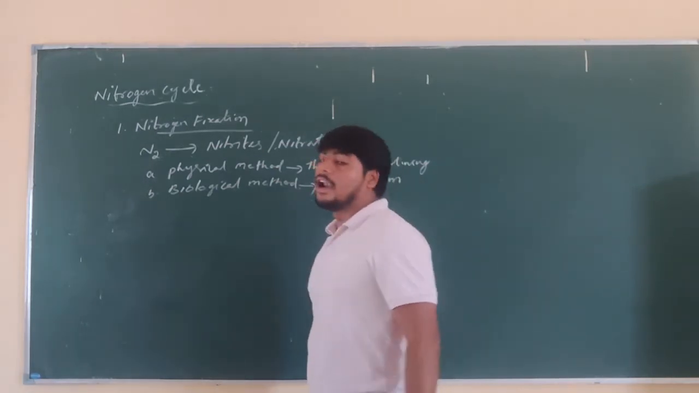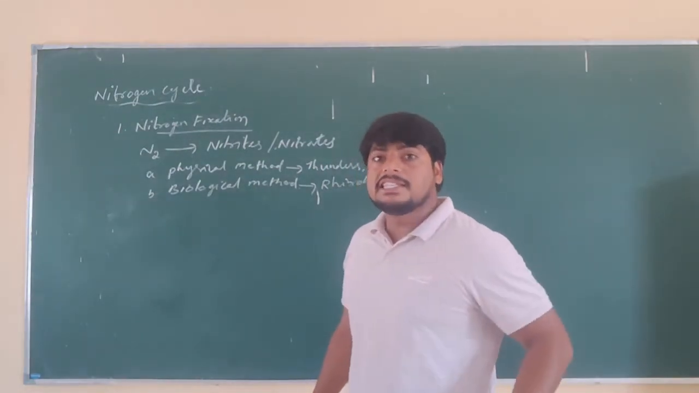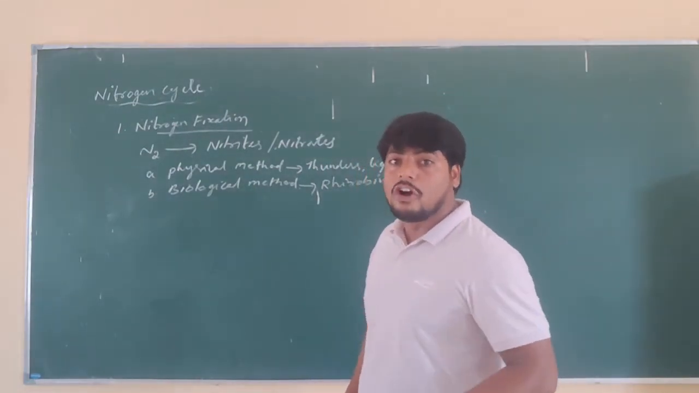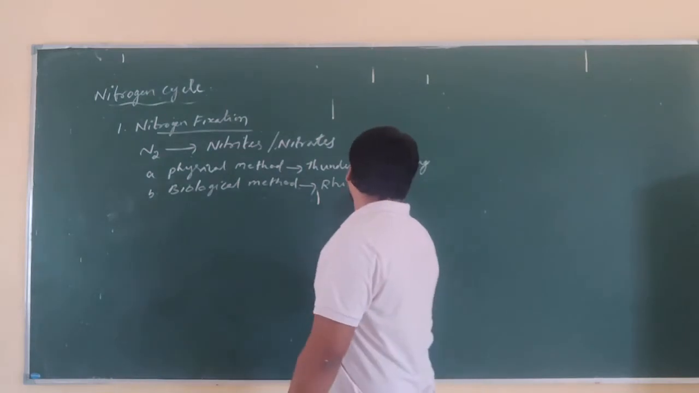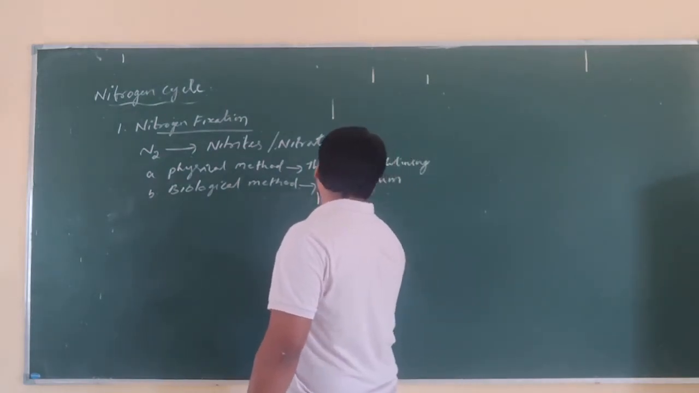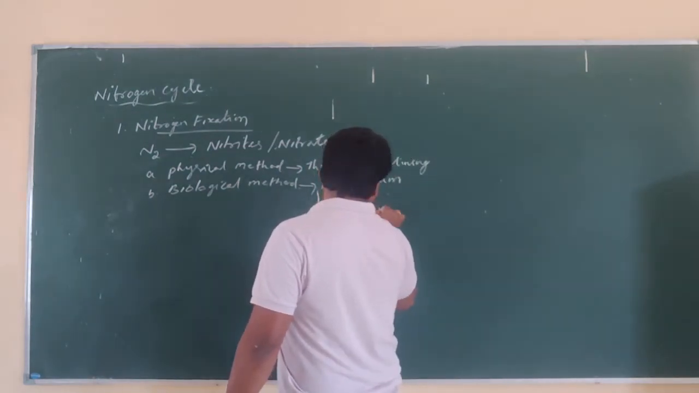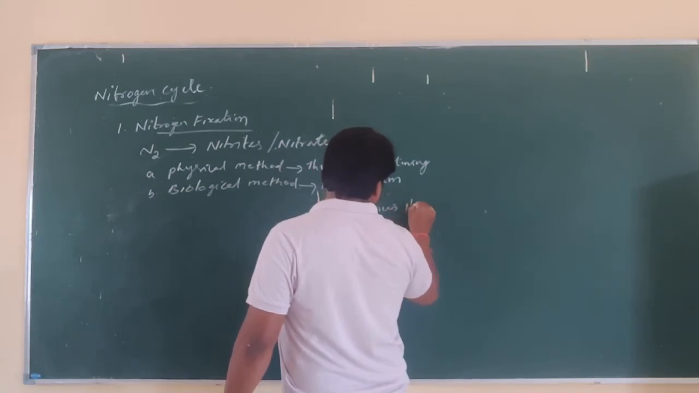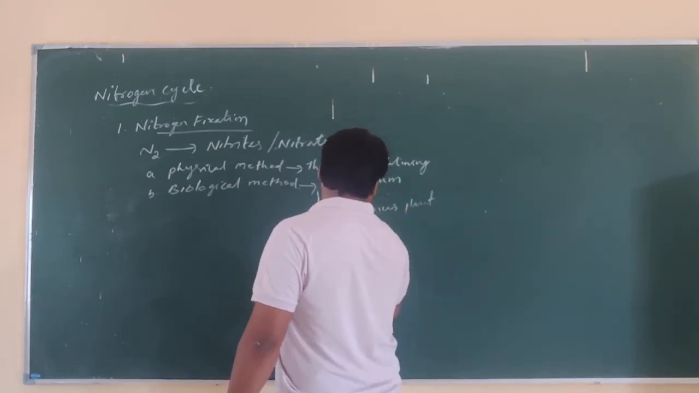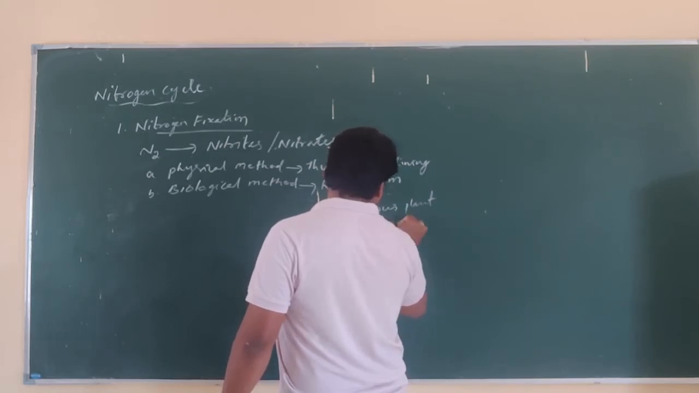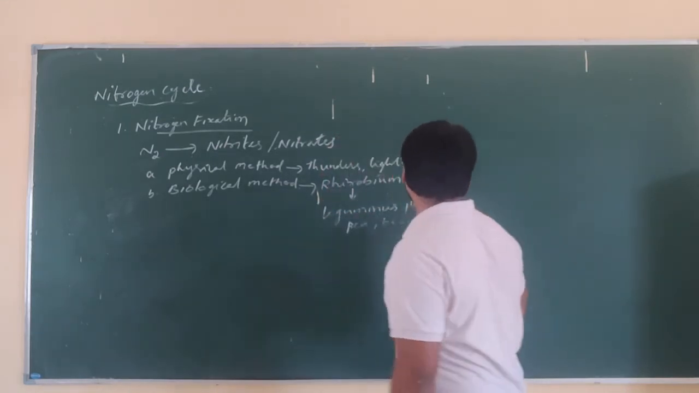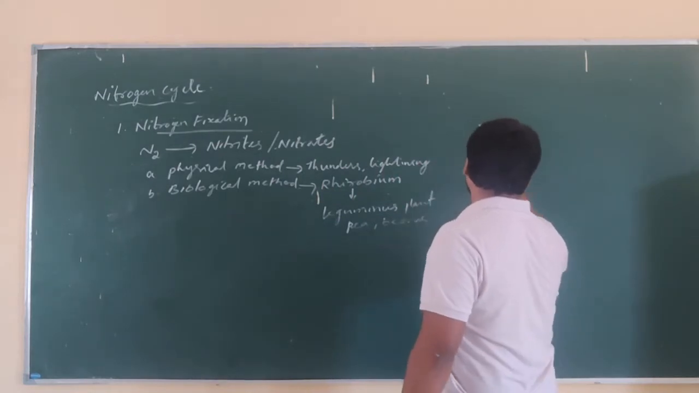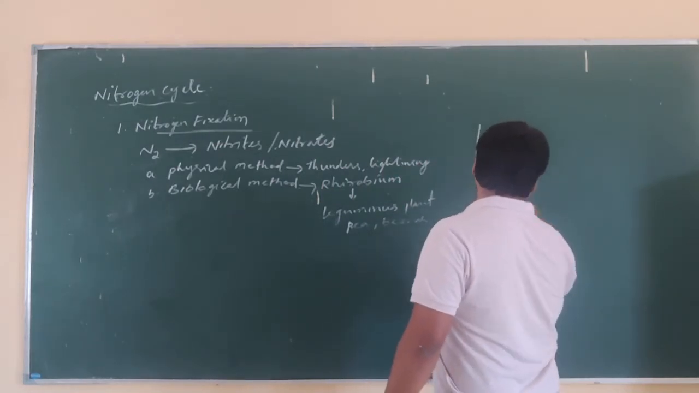The bacteria called Rhizobium is found in the root nodules of leguminous plants, like the pea plant or beans. So this is one root.